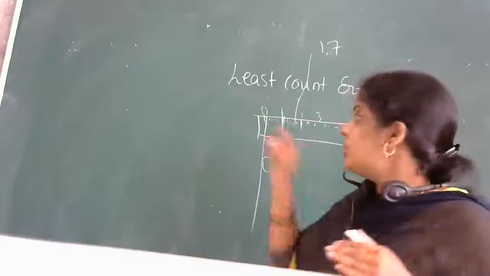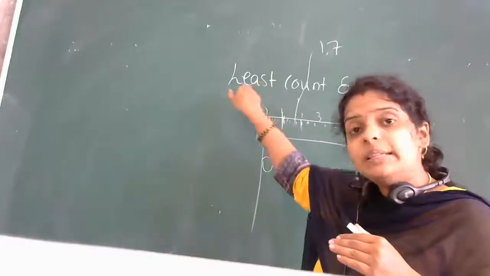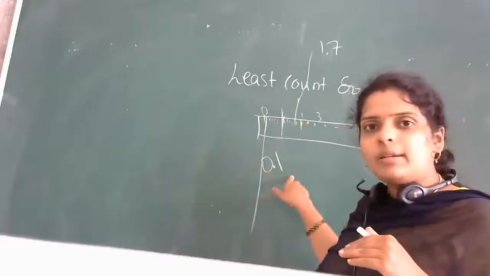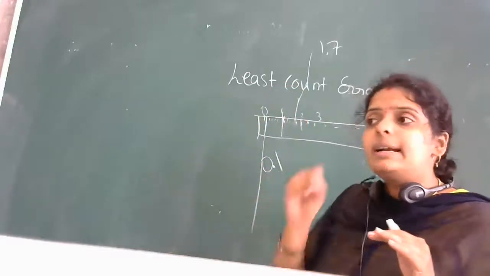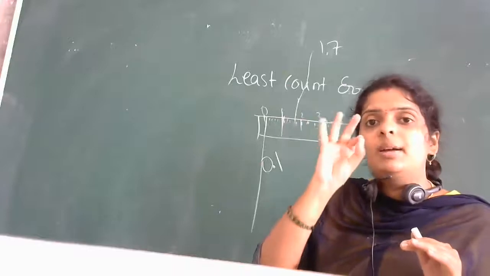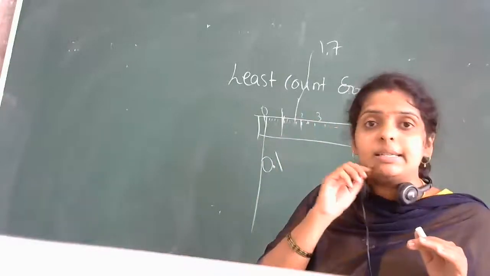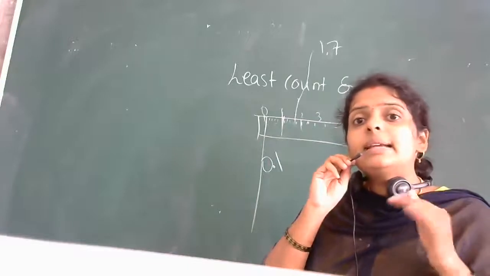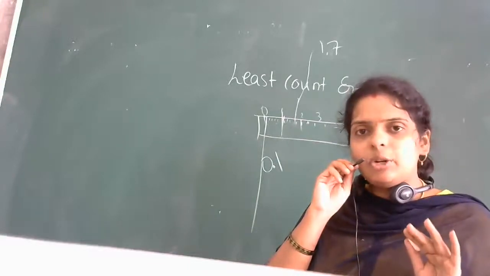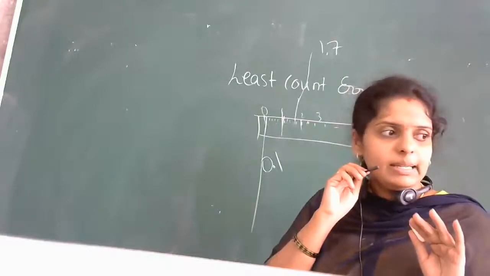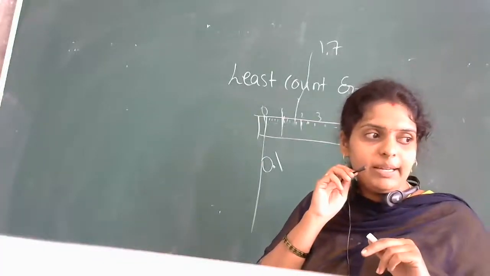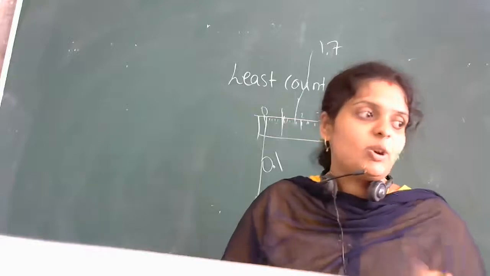Now here, what do you mean by least count? Least means minimum. Count, what is that? 0.1. So least count is what? It is the minimum measurement by using that instrument. The minimum measurement by using that instrument is called least count. Understood everyone? What do you mean by least count? Is it clear? If it is clear, I'll ask you one question. Be ready. All are telling yes.